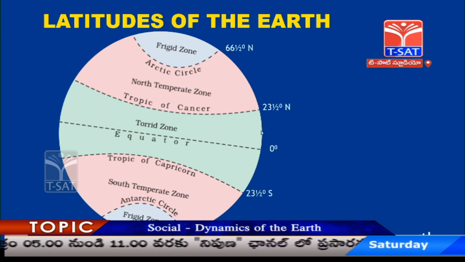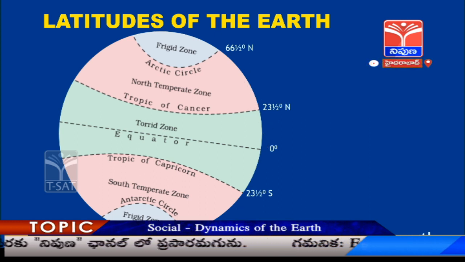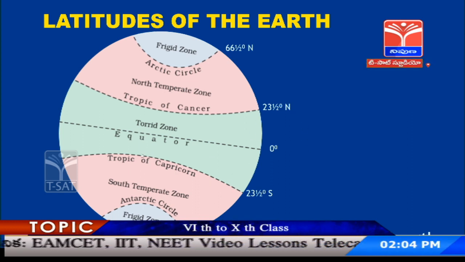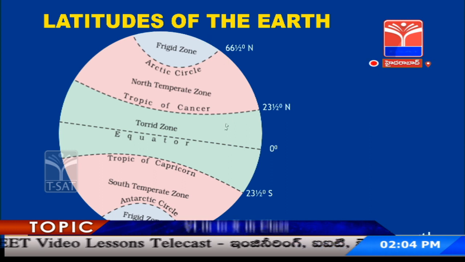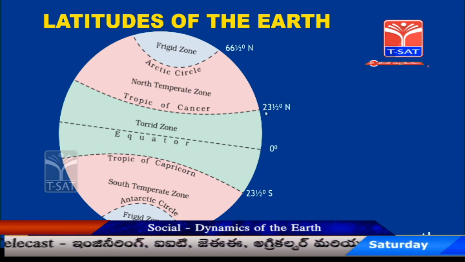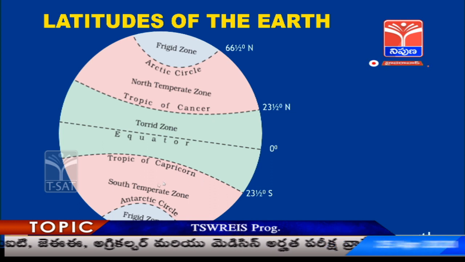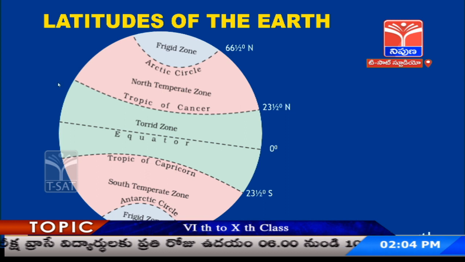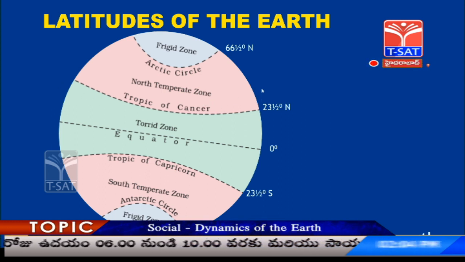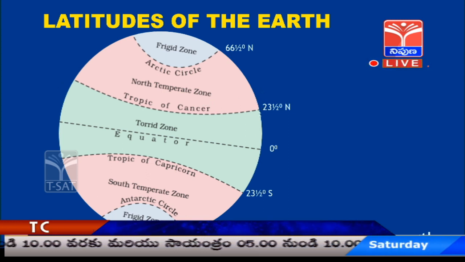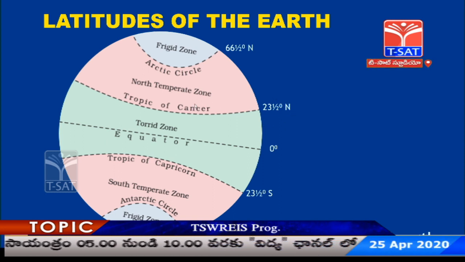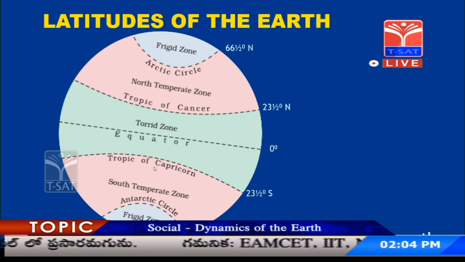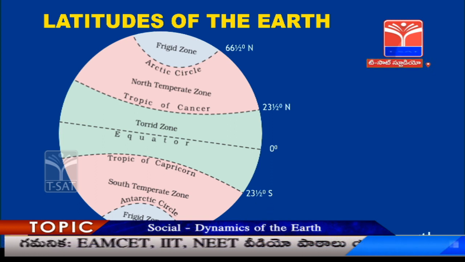From here towards north and towards south, many latitudes are drawn, but for the convenience of the study, we name a few important latitudes here. So, the next important latitude in southern hemisphere is Tropic of Capricorn, and towards north in northern hemisphere, the next important latitude is Tropic of Cancer. Both are denoted by 23.5 degree, but N for Tropic of Cancer because it is in northern hemisphere, and S for Tropic of Capricorn because it is in southern hemisphere.